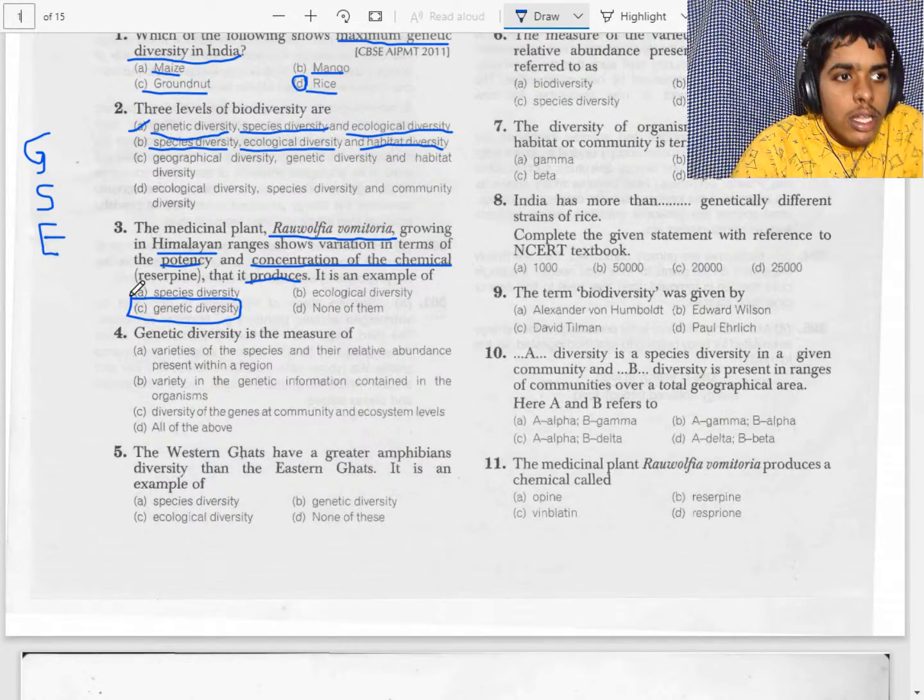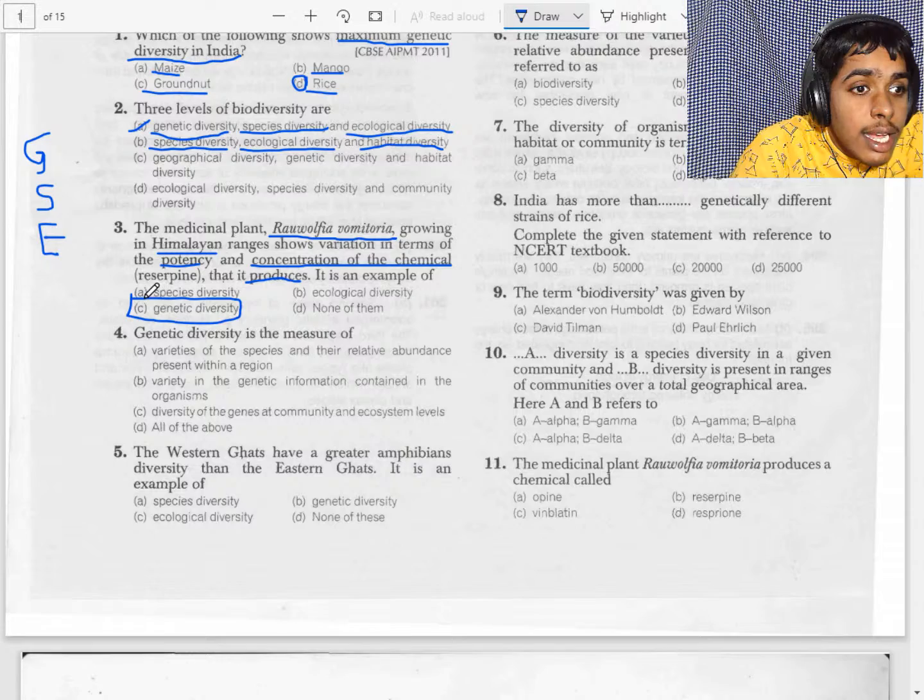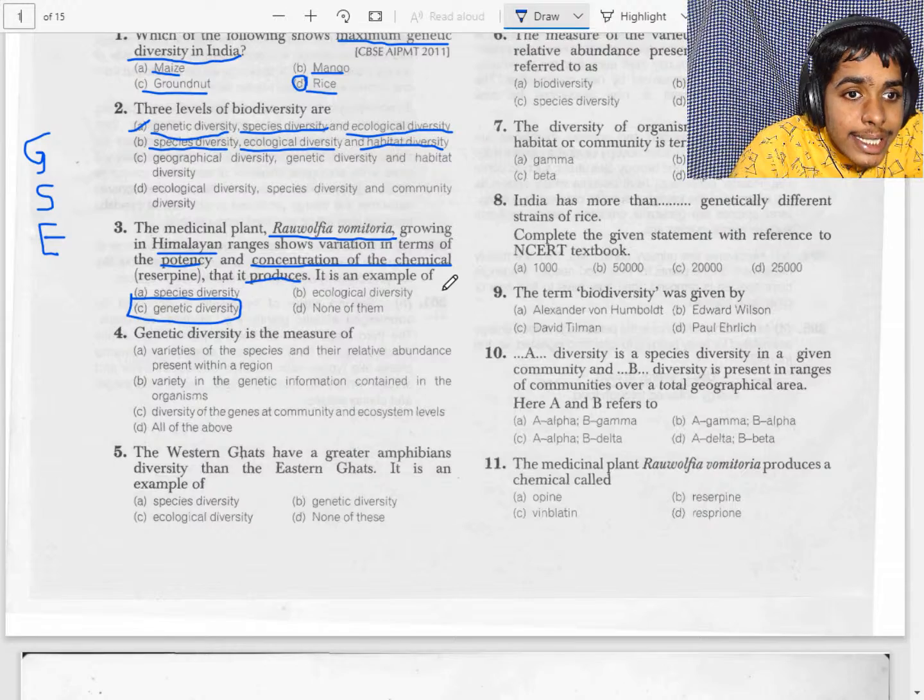So we can say here that genetic diversity is the diversity in number and types of genes as well as the chromosomes present in different types of species. It is the variation in genes and alleles in the same species.